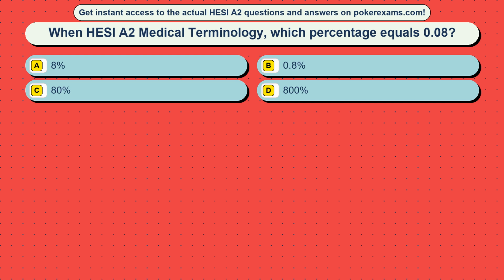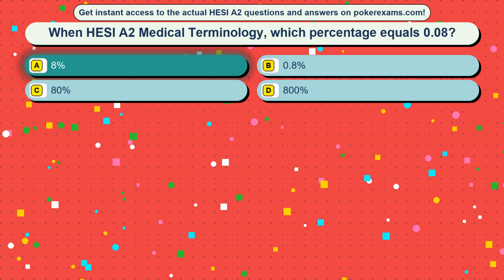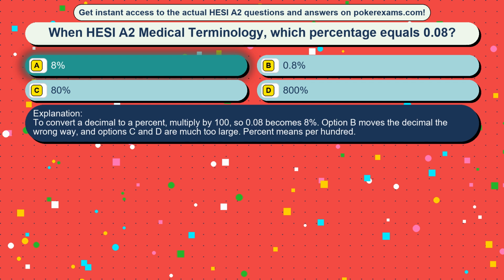Question 49. When HESI A2 medical terminology, which percentage equals 0.08? Option A, 8%. Option B, 0.8%. Option C, 80%. Option D, 800%. The correct answer is option A, 8%. To convert a decimal to a percent, multiply by 100, so 0.08 becomes 8%. Option B moves the decimal the wrong way, and options C and D are much too large. Percent means per hundred.